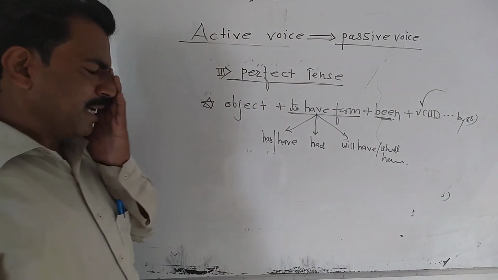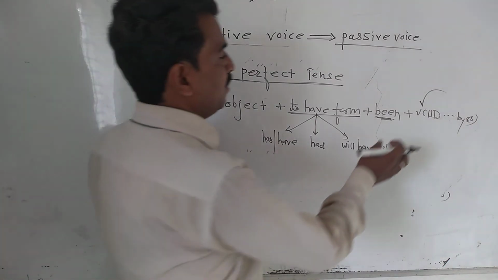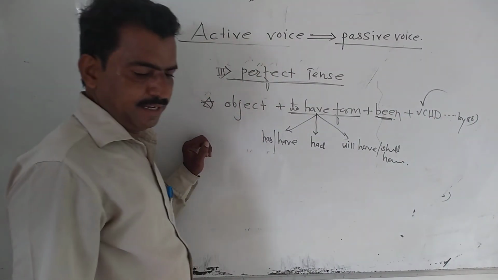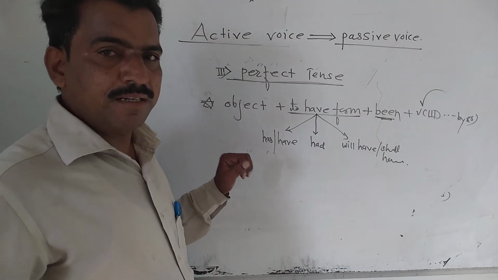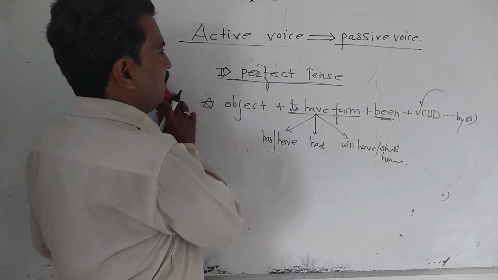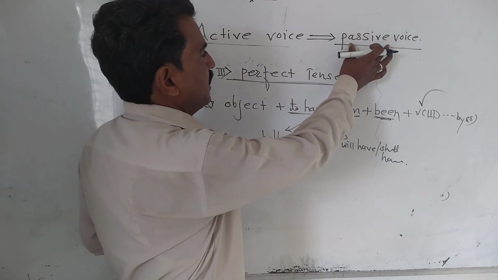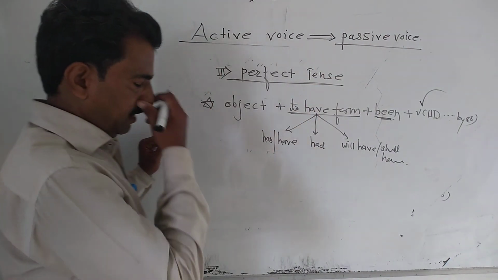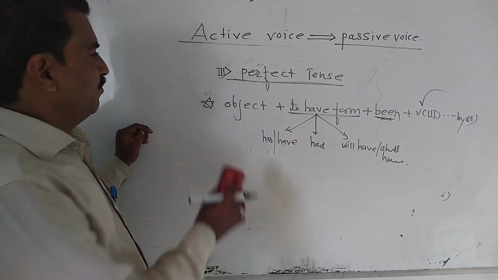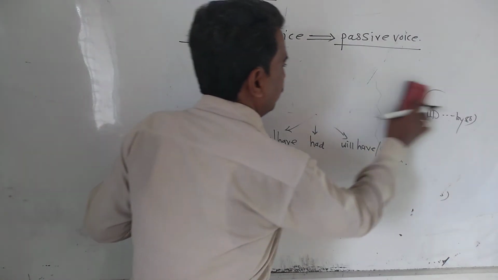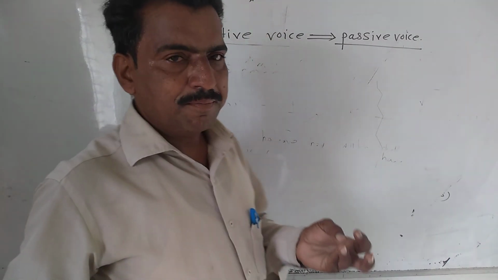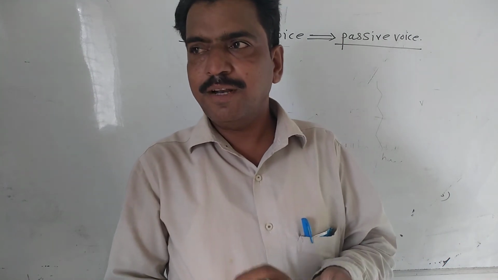It means in the passive structure the third form is the most important. The third form is also called past participle. So now see, we have seen the structures of passive voice. First, simple: object plus to be form plus V3.